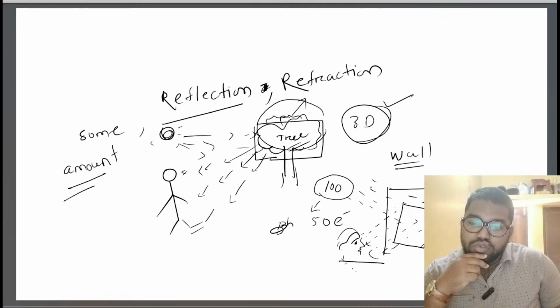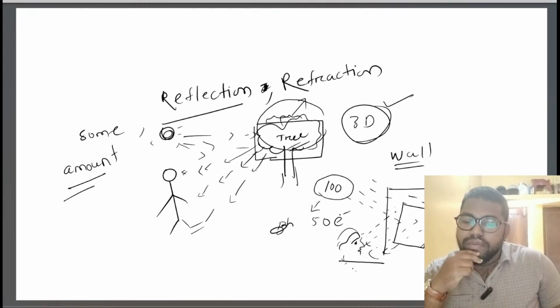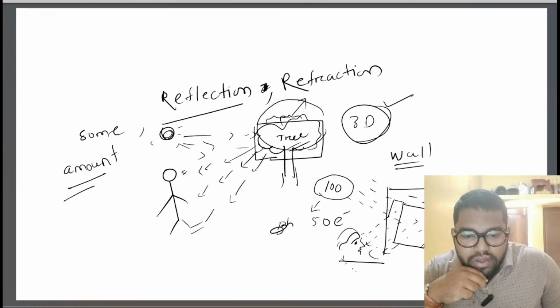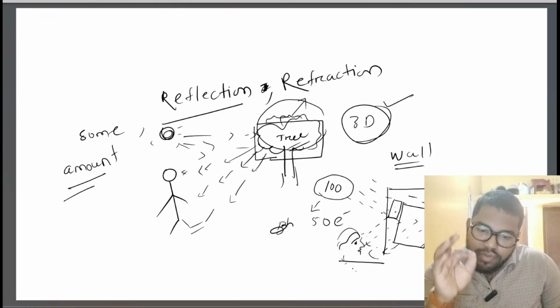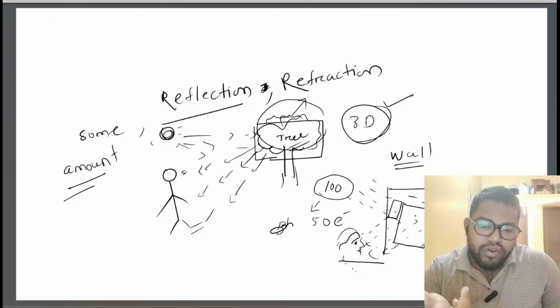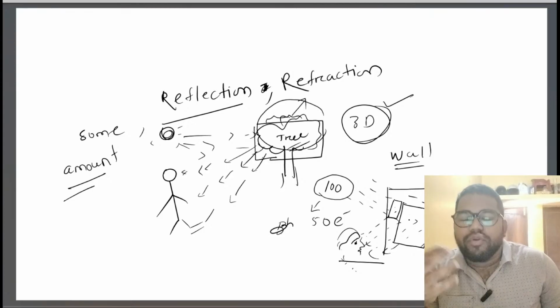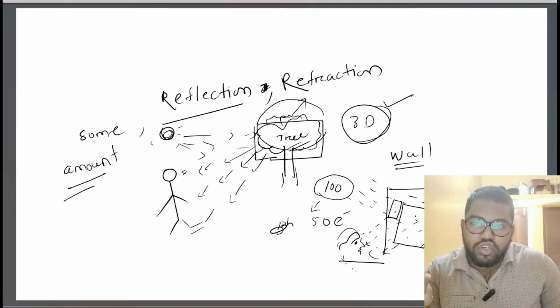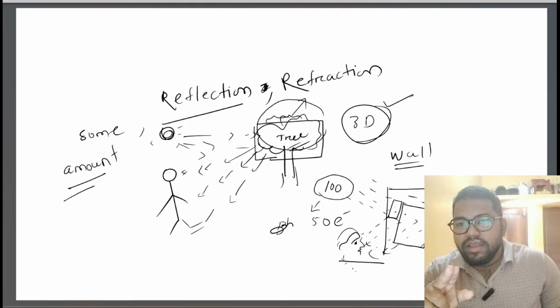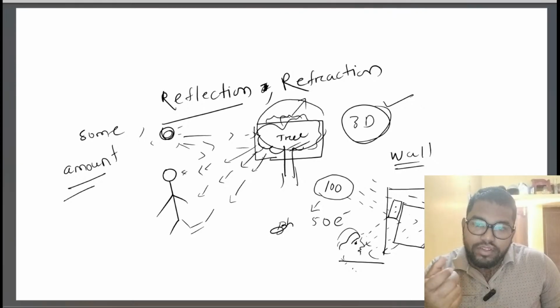It comes as 100, but I receive 50 electrons. I'm talking about a specific place. Whether I'm going to compare the characters of reflection and refraction at the same time, that's why I'm trying to make you understand.